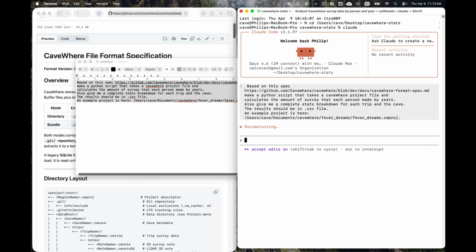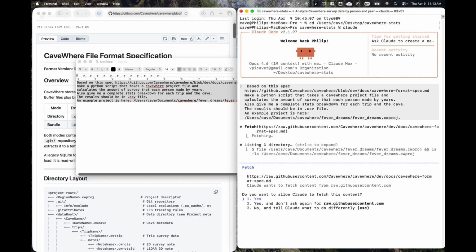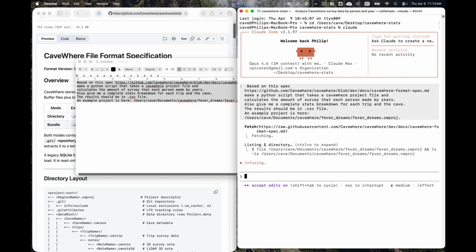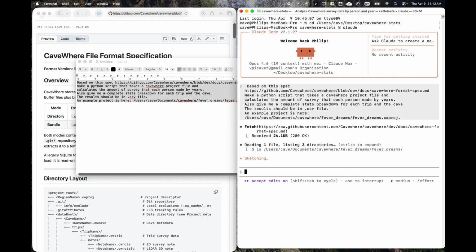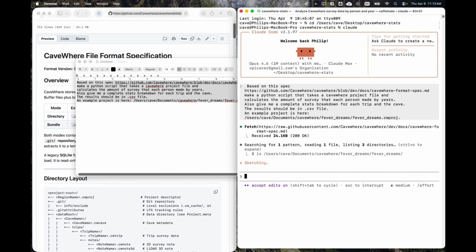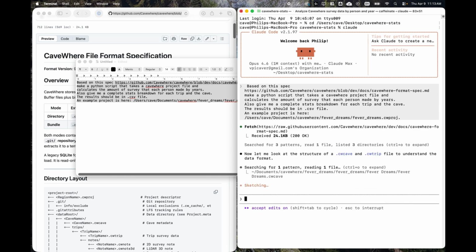Of course, it's probably going to ask me, hey, you need to fetch these things. I say yes, yes. So it's reading the spec and grabbing the project file. We'll just allow it to read everything, and see what it comes up with here.